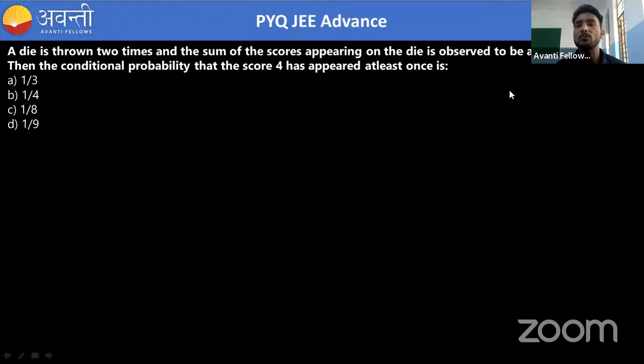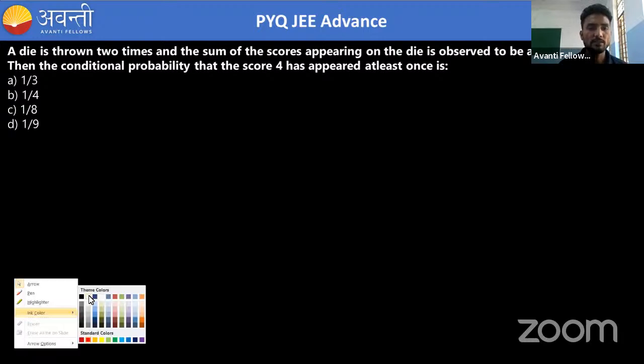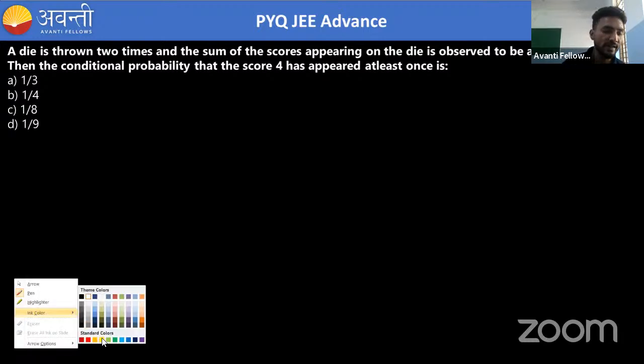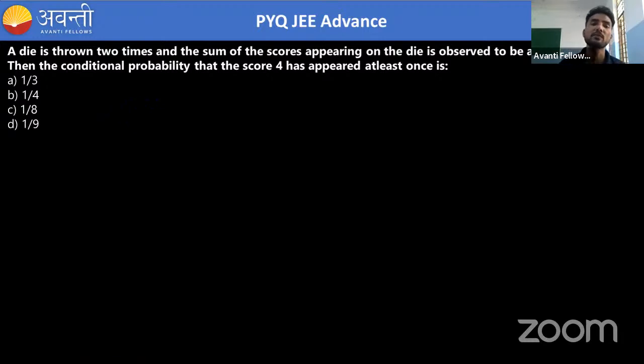First question says that a die is thrown two times, and the sum of the scores appearing on the die is observed to be a multiple of 4. Then what is the conditional probability that score 4 has appeared at least once? You already know the formula for conditional probability. This is a direct question.